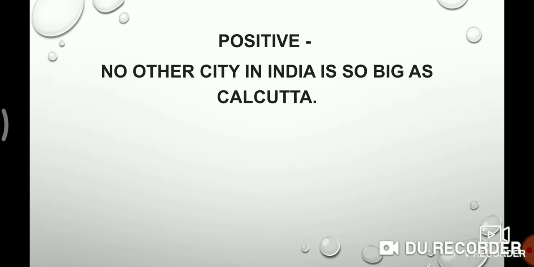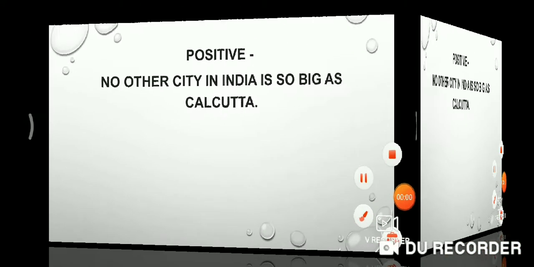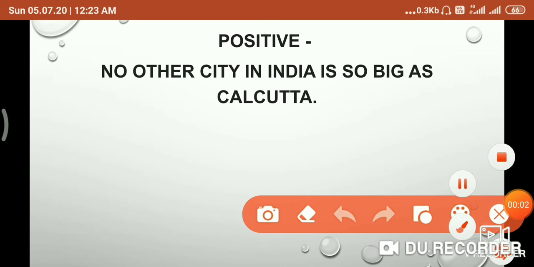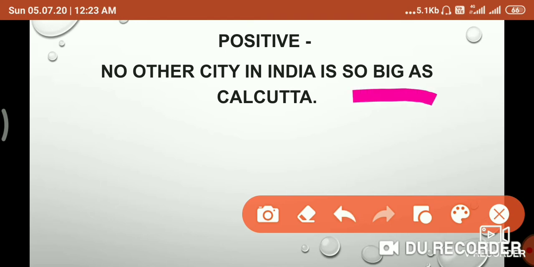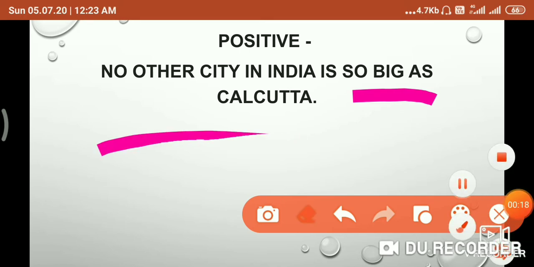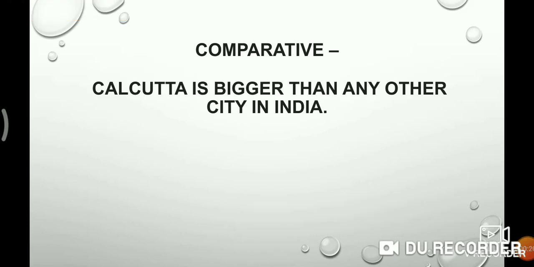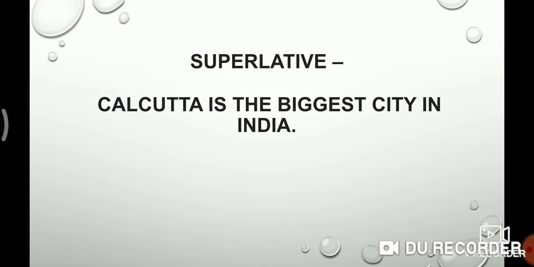No other city in India is so big as Kolkata. Here in this sentence, a comparison is made between Kolkata and other cities in India using the positive adjective big. The same idea can be expressed using the comparative adjective bigger and the superlative adjective biggest.